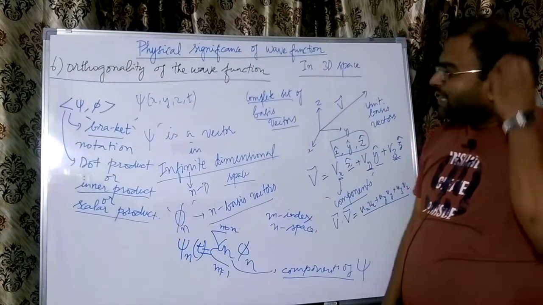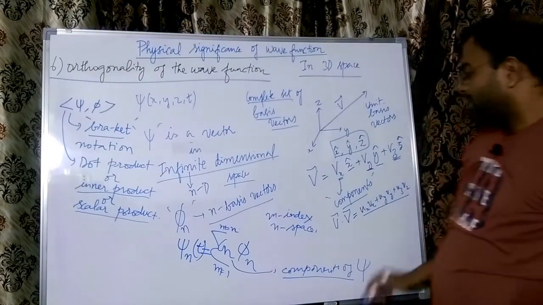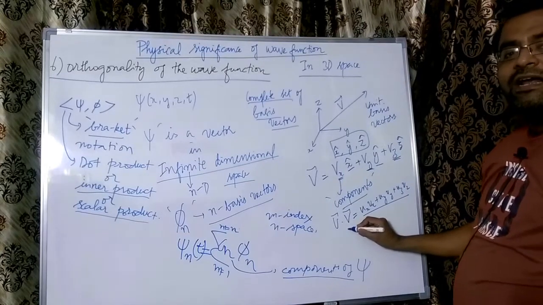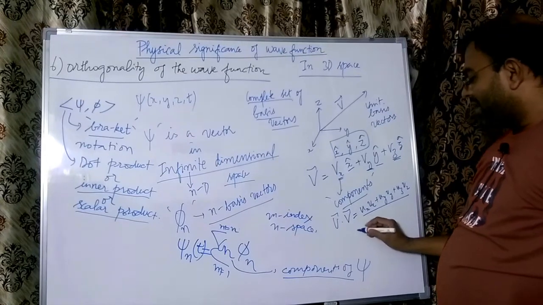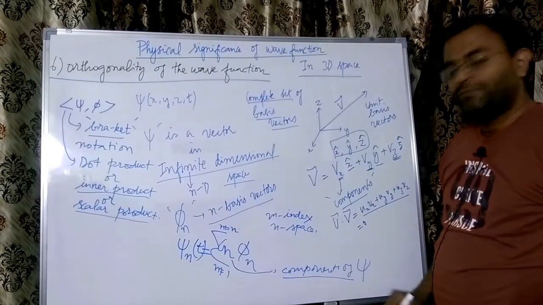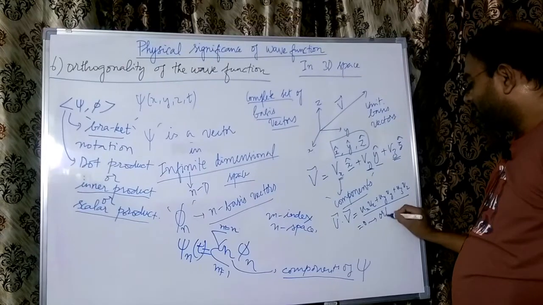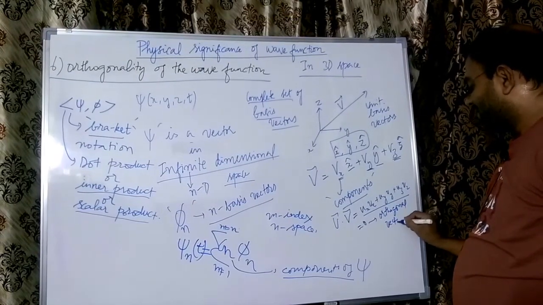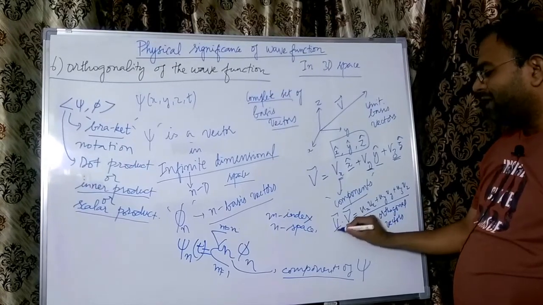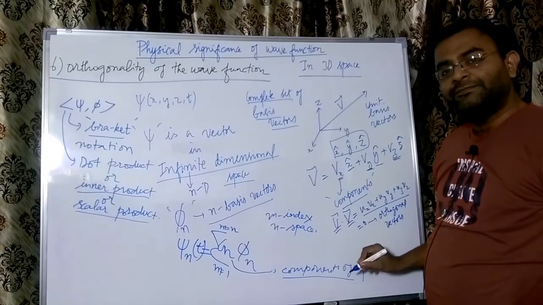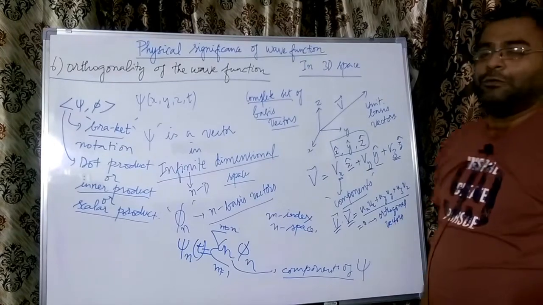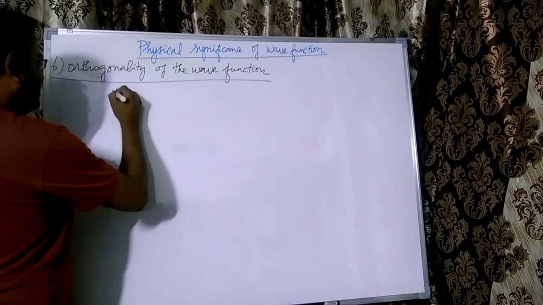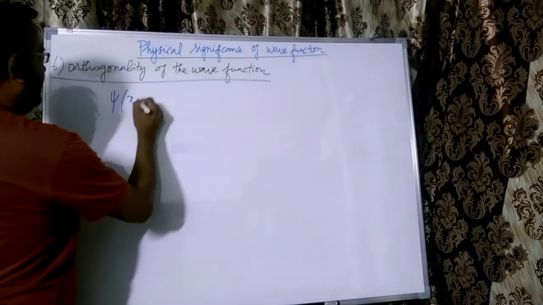Now when we say orthogonality, if two vectors are said to be orthogonal, they are perpendicular to each other, and if the dot product is 0, then they are called orthogonal vectors. So in the present case in 3 dimensions, if u and v are orthogonal vectors, then the dot product is 0. Okay, so for orthogonality, the condition in quantum mechanics is